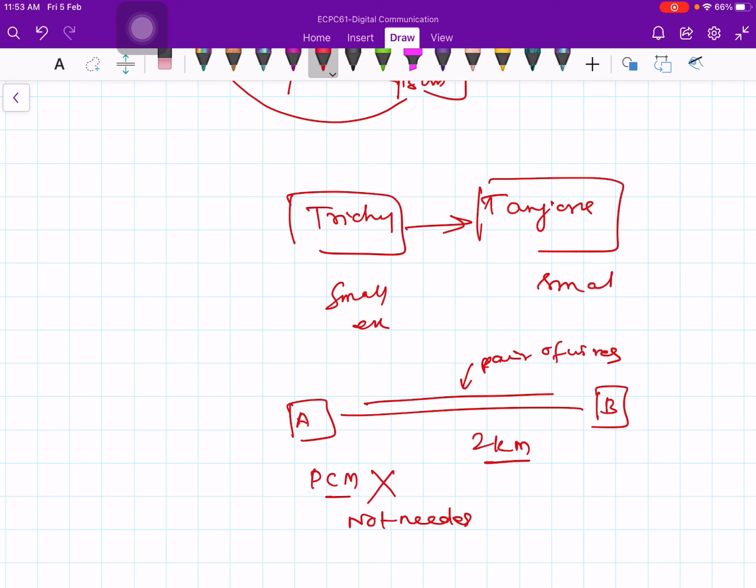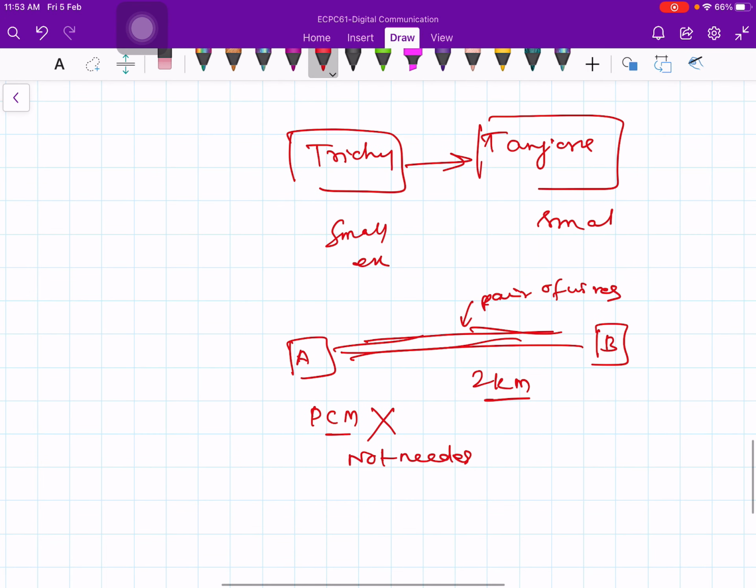A simple two-wire line is sufficient for carrying the traffic over short distances. So we take advantage of pulse code modulation techniques only when doing long distance communication. PCM is only for long distance communication, not for short distance communication.